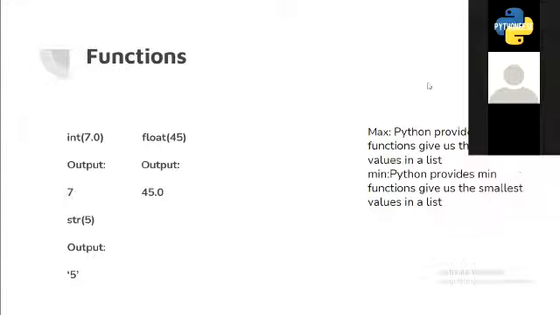The same more or less goes with float, the only difference being that if you enter a numeric string or an integer number, you will get the output of 45.0 in this case, which is a float. The string function is pretty simple also. You just enter any number, either a float or an integer, and you'll get the answer as a string.